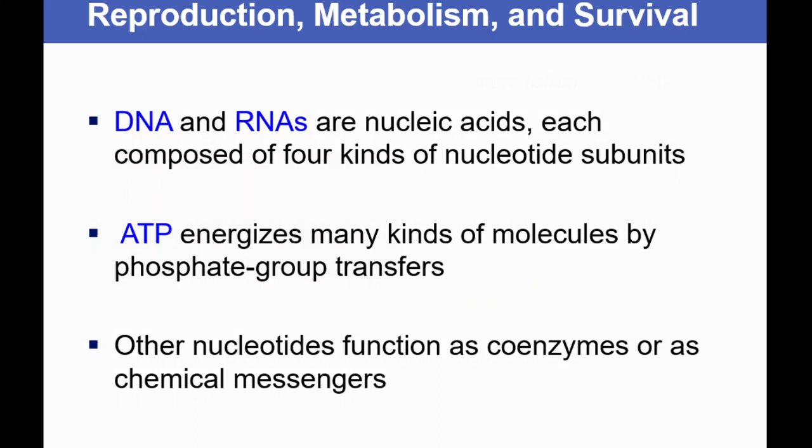DNA and RNA are nucleic acids, each composed of 4 kinds of nucleotide subunits. So which are the 4 nucleotides in DNA? They are A, T, G and C. In case of RNA, the T is replaced with U. Instead of thymine, there is a presence of uracil. So 4 nucleotides are seen in DNA and 4 are seen in RNA. The only difference is, in DNA there is a presence of thymine, and in RNA the thymine is replaced with uracil.